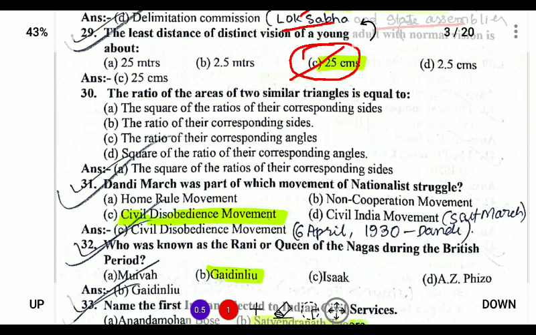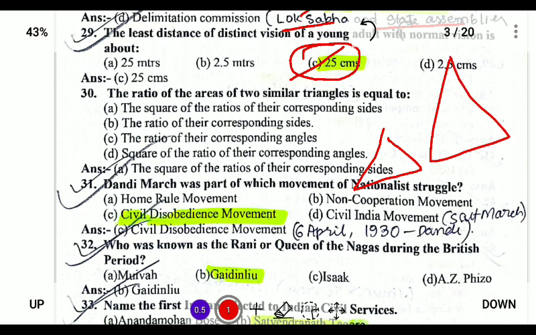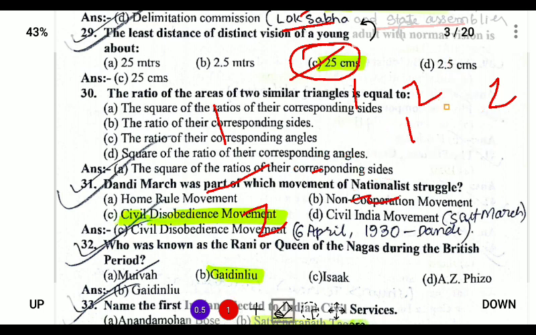Next, the ratio of area of two similar triangles is equal to, so if two similar triangles are there, the squares of the ratio of the corresponding sides. So the squares of the sides will always be equal in the ratio. That is, if this is 1, this is 2, so it will be 1 by 2, 1 by 2, so the ratio of the sides will be equal.